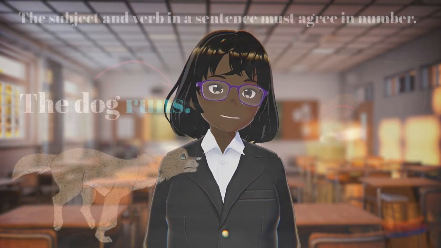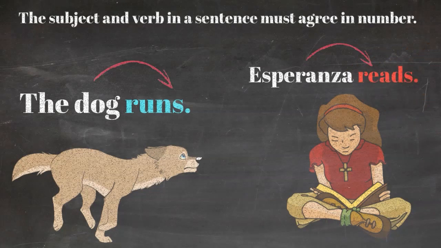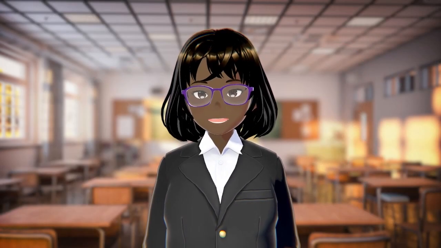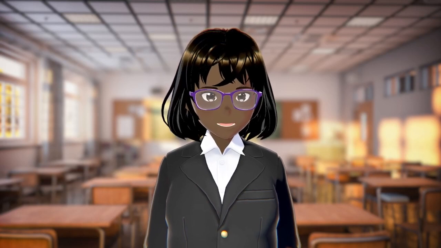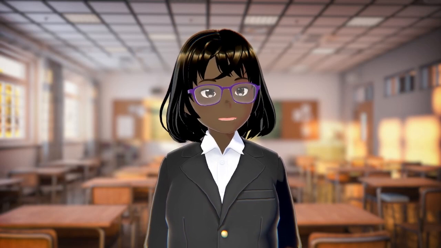Let's look at the other example. Esperanza reads. This subject is Esperanza. It's only one person. So the verb has to be singular. So in order for that verb, read, to become singular, we have to add an S. And that becomes Esperanza reads. Let's look at some other example sentences in which we see a singular subject and also a singular verb.